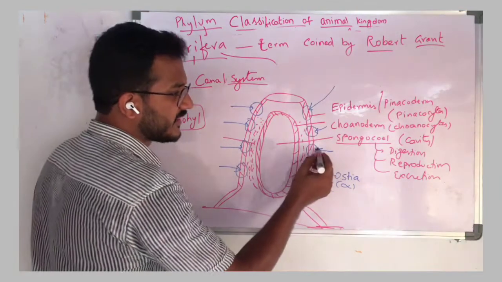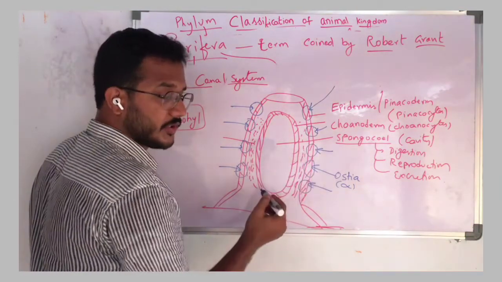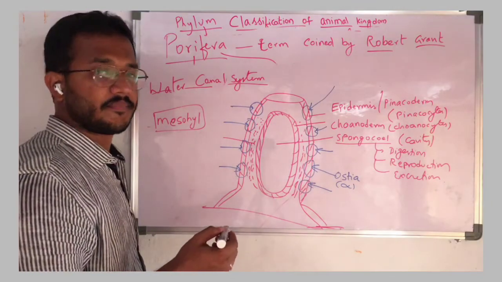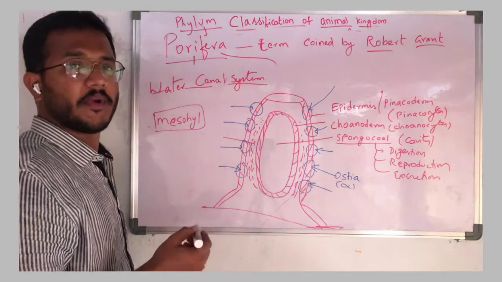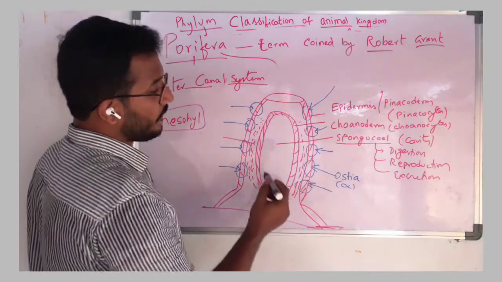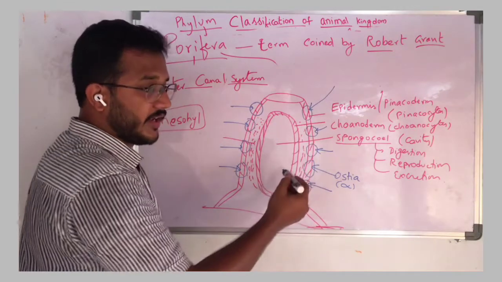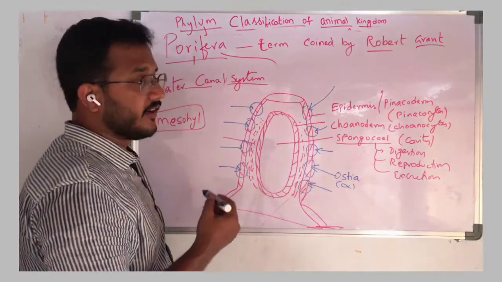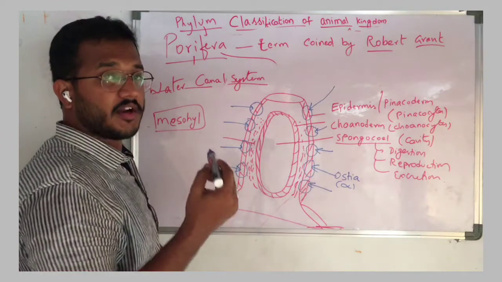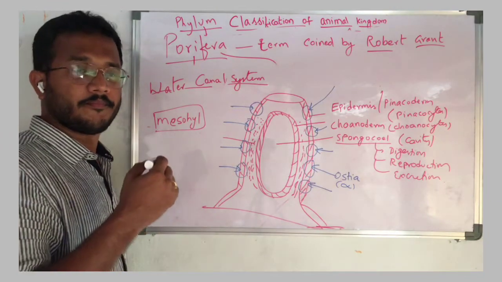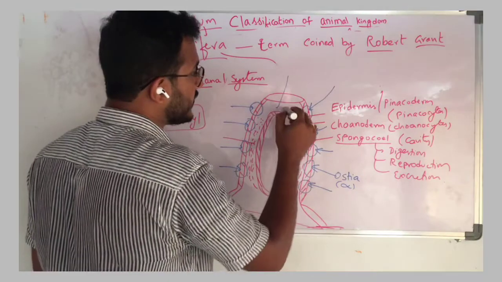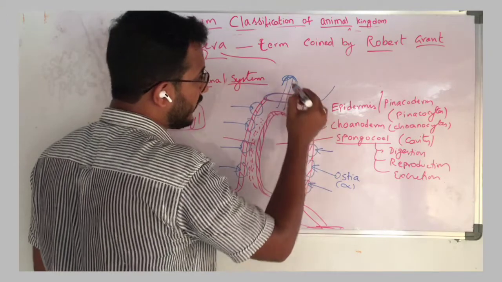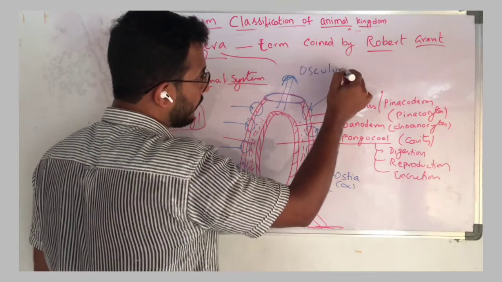And water and food materials come inside and they enter into the gastric cavity, that is spongocoel. For example, gametes can also enter, and food materials also enter along with the water. So all the water circulates over the body and transports the minerals and nutrients to all the tissues, all the cells, and the waste materials, and the water ultimately has to go outside. So that outside is going through only a single aperture, that is osculum.